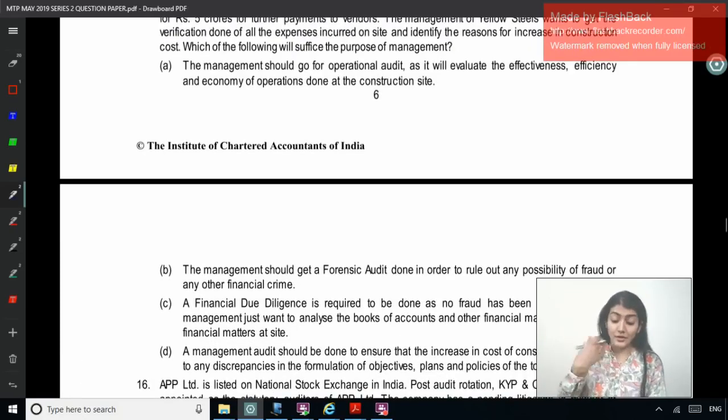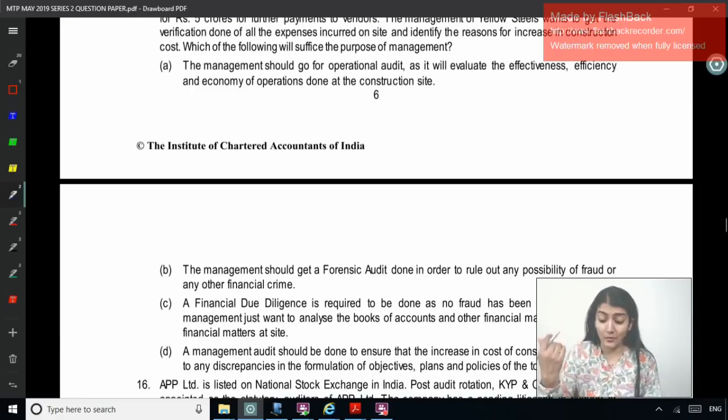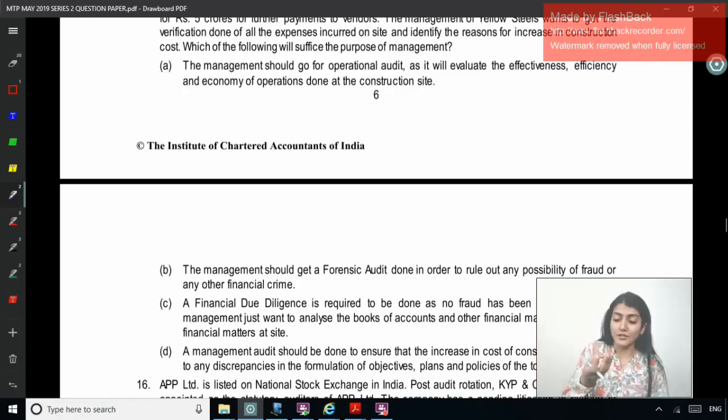The management should get a forensic audit in order to rule out any possibility of fraud or any other financial crime. A financial due diligence is required to be done, as no fraud has been reported, and the management just wants to analyze the books of account and other financial matters pertaining to the site. A management audit should be done to ensure that the increase in the cost of production is not due to any discrepancies in the formulation of the objectives, plans and policies of the top management. Right, so 4 options: operational audit, forensic audit, the financial due diligence or the management audit. Which one to go for?